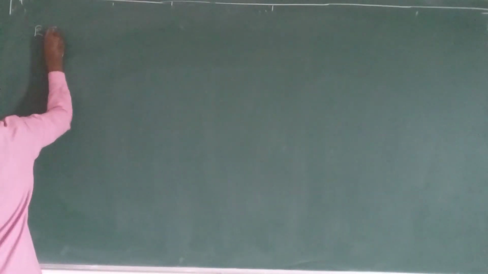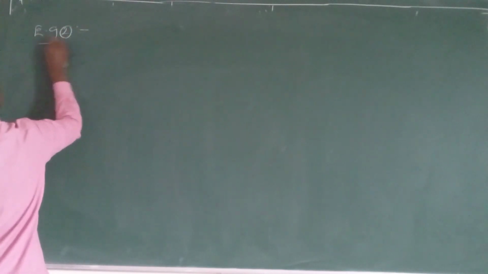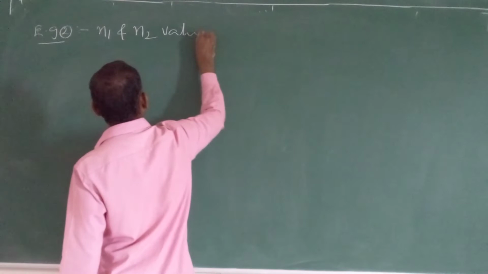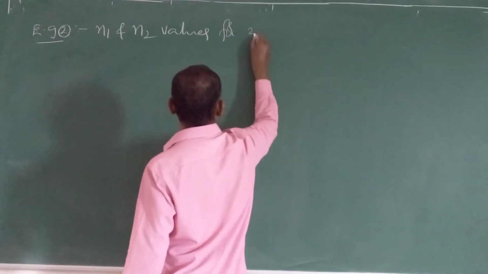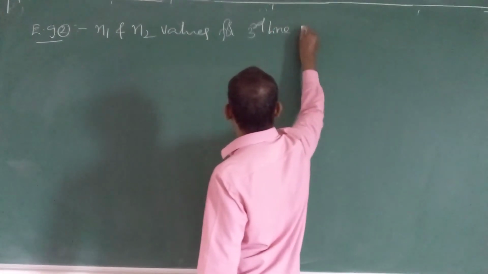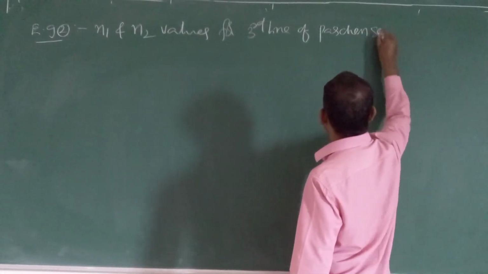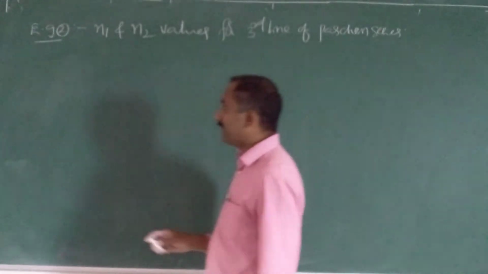Otherwise, for understanding purposes, one more example. Example 2: N1 and N2 values for the third line of Paschen series. For Paschen series, N1 is fixed.